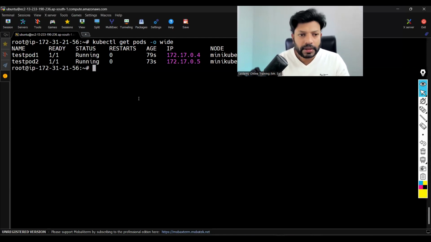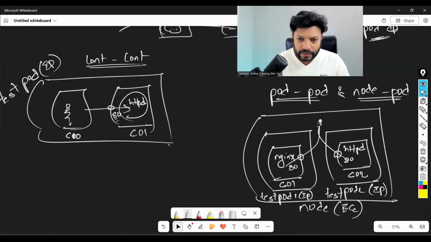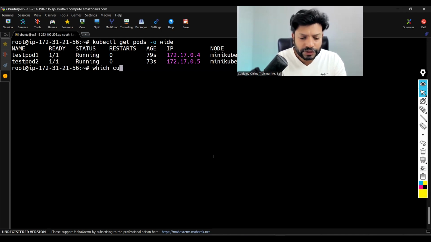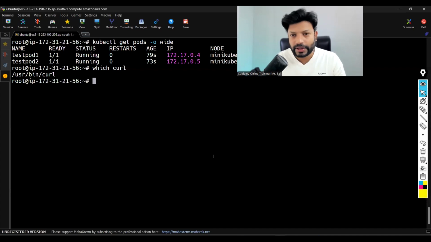Curl. Right now, see where I am. I am in my base machine, in my node. Here in the Ubuntu machine, curl would already be there. You don't have to install it, but if you want, you can verify with which curl. Curl is already there. See, we are in our Amazon EC2 instance, an Ubuntu EC2 instance.